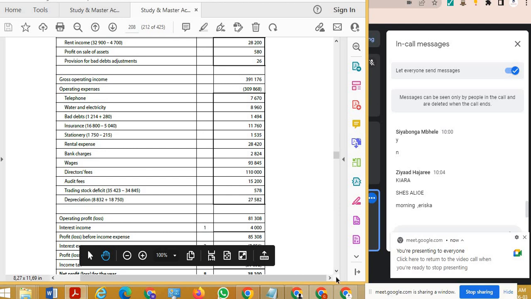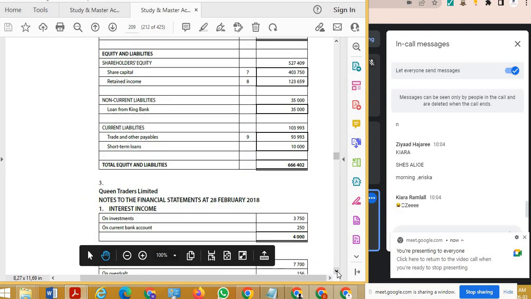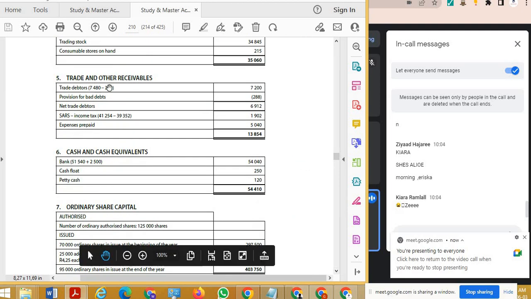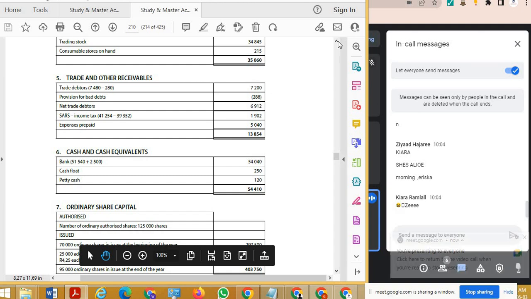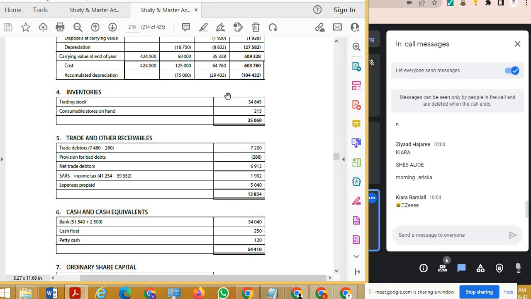These numbers. And you see the debit and the credit, don't forget. And also, when they tell you in the question what is on hand, that is your inventory note. They usually tell you trading stock is on hand for so much, consumables is so much. Those two amounts are the note to your inventory amount. So don't forget that as well.